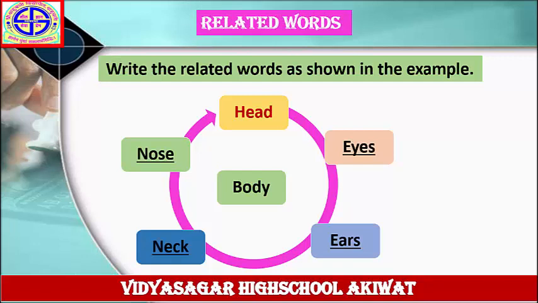Eyes, ears, neck, nose and head. These are related words to the word body. Head, eyes, ears, neck and nose. These are the related words to the word body. Next example.